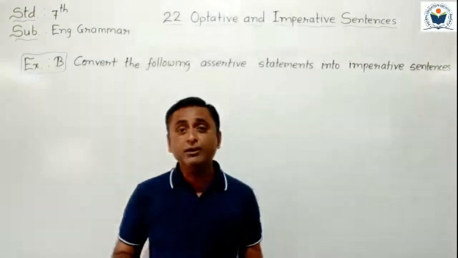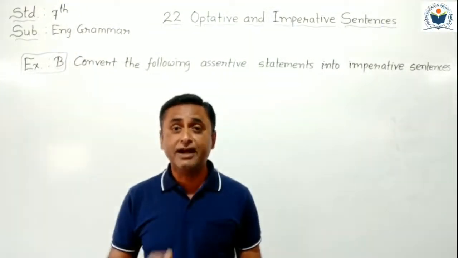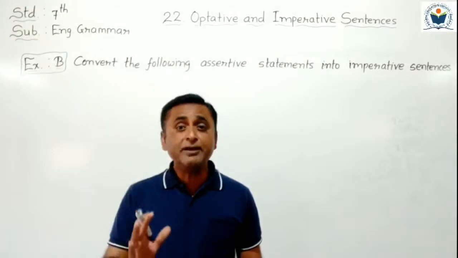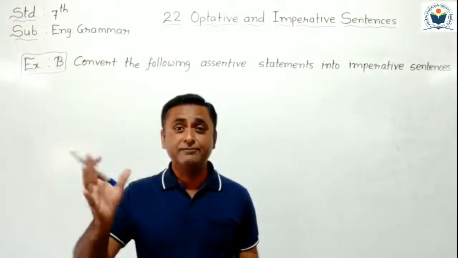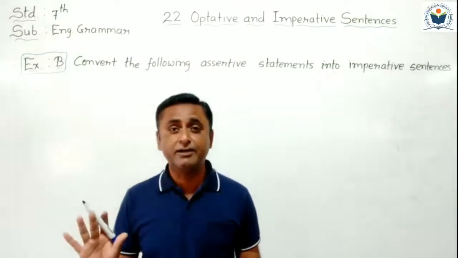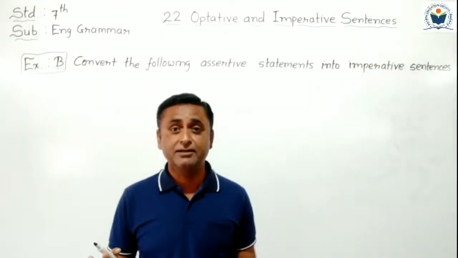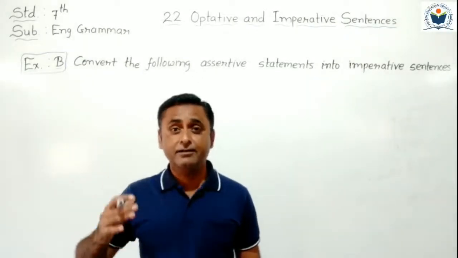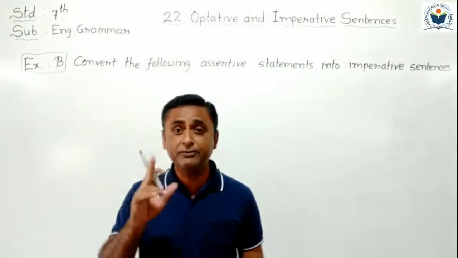And one more thing you have to keep in mind while converting a statement into an imperative sentence: in an imperative sentence there is no subject. You have to understand which is the subject. Here in an imperative sentence, there is no subject requirement. We just have to understand ourselves as the subject. Okay? Can you understand that?